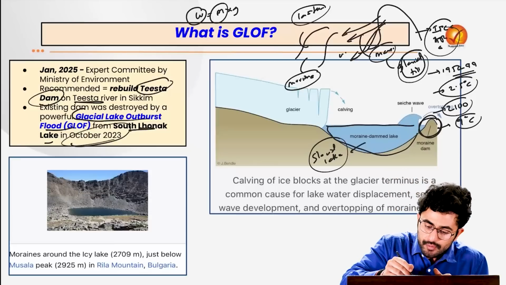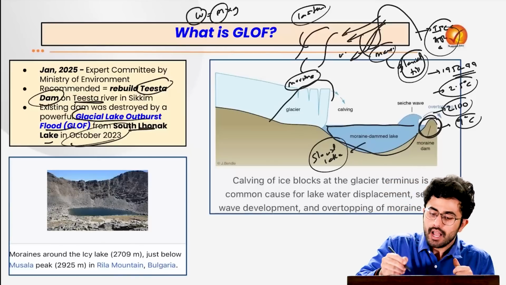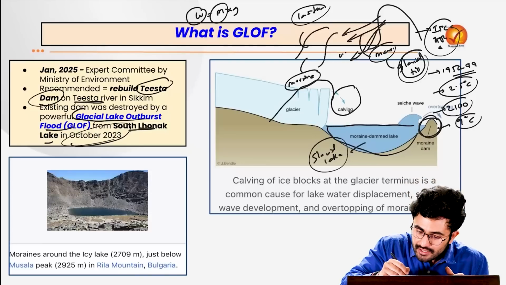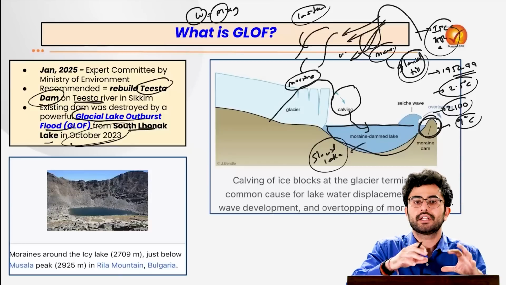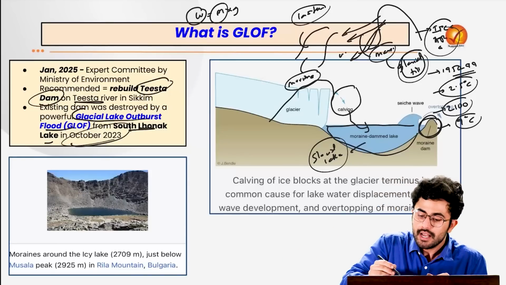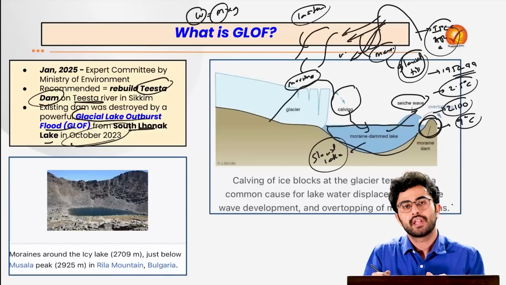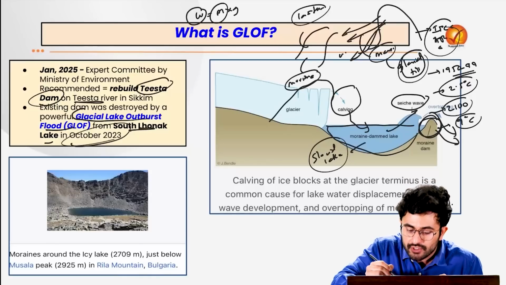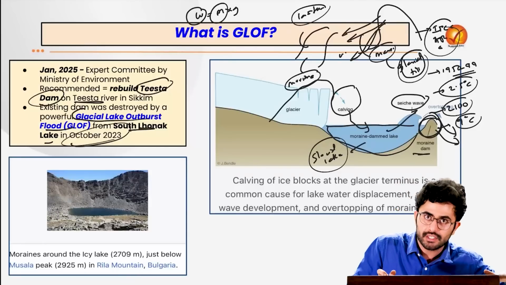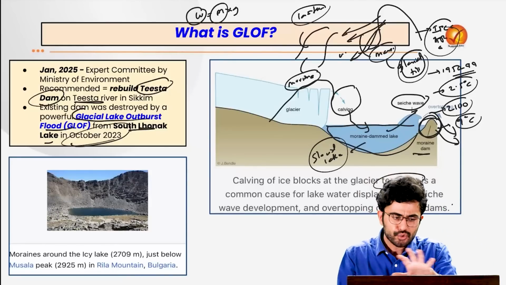What if a good portion of glacier, because of the melting process, actually just calves out and falls into this lake? This is called the process of calving. And when this material input falls into this lake, it will become unbearable for the moraine to actually hold down this glacial lake because of the displacement wave which rises, that is called a seashore wave. And thus there will be an outflow of the water which will take place immediately. And if such a moraine lake is formed at the foot of the glacier, then that particular moraine is called a terminal moraine. Remember this. So these are the key terms.